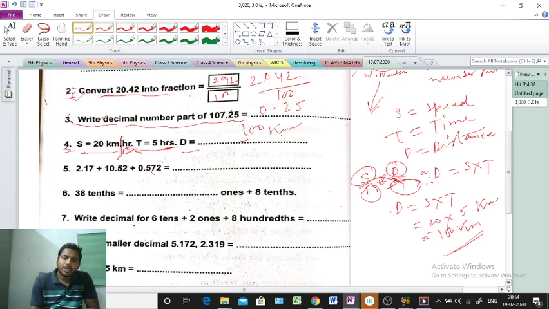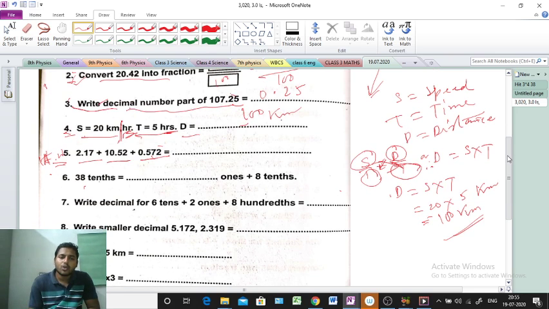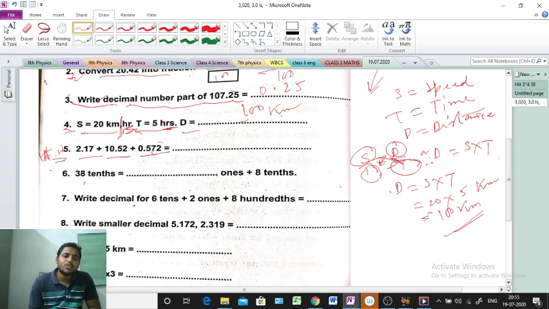Clear? Okay. Question number 5 is telling 2.17 plus 10.52 plus 0.572. This one you can do, very easy question. Only addition is given. That one is homework, you will try. Not only this one, other problems will also be homework, because you should practice, no? But this is easy, so I am not doing it, you will do.